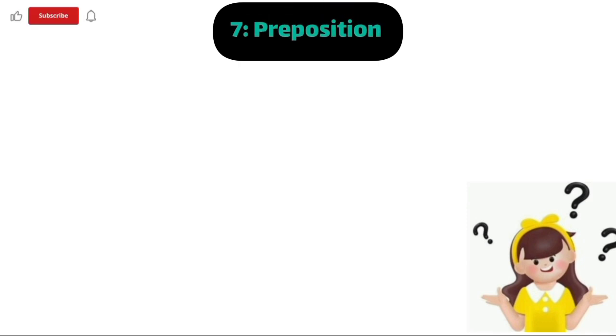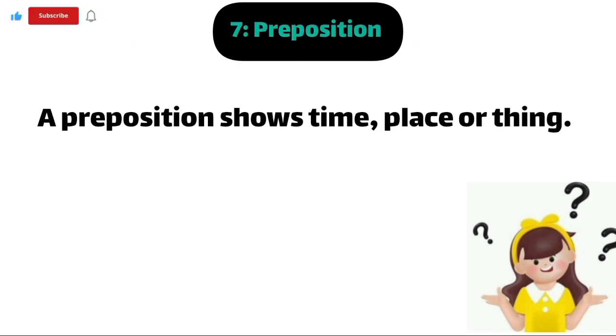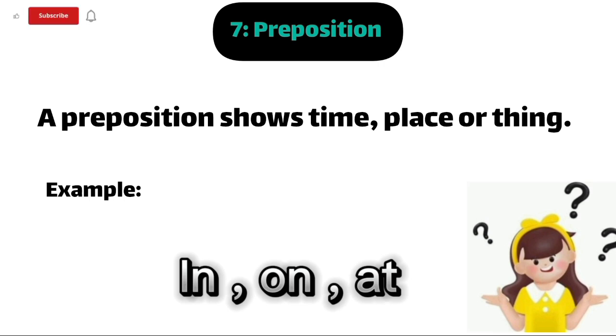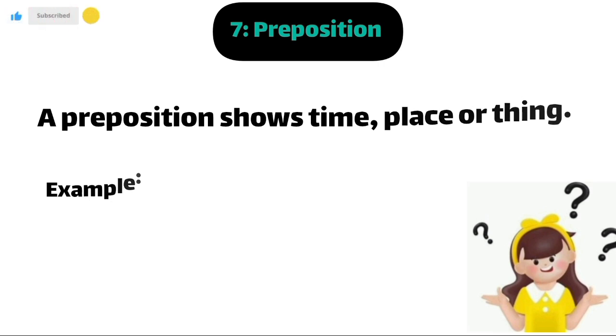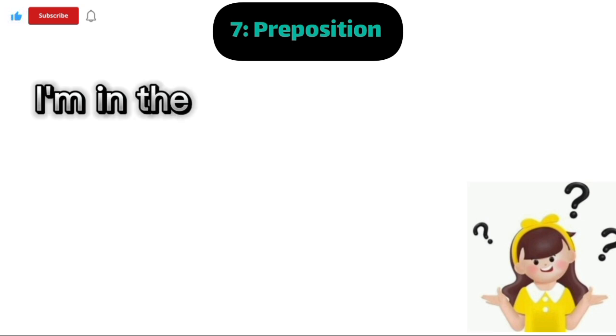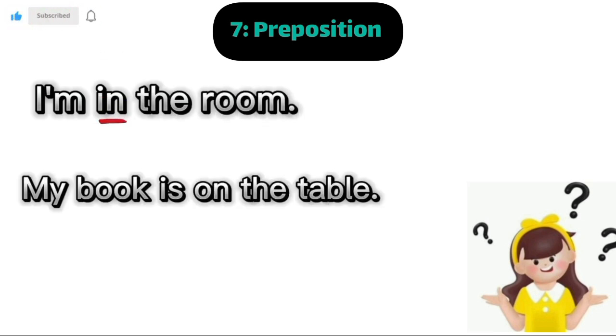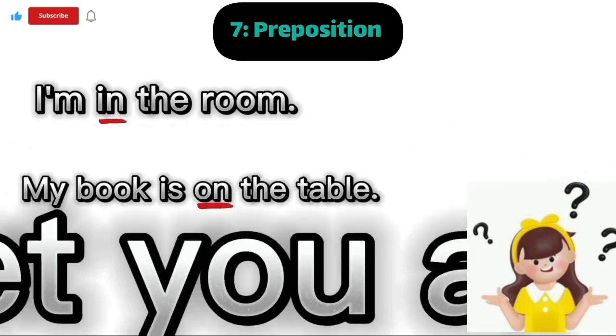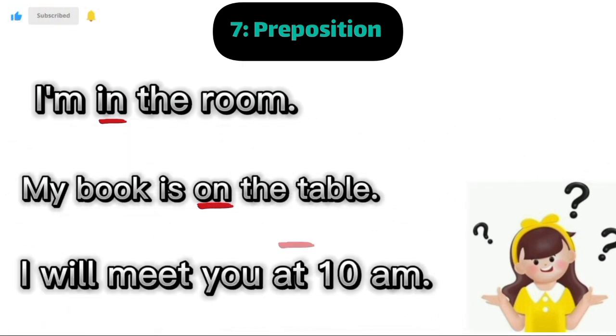Number 7. Preposition. A preposition shows time, place, or thing. Example: in, on, at. These are prepositions. Example number 1. I am in the room. In here is a preposition. Example number 2. My book is on the table. On is a preposition here. Example number 3. I will meet you at 10 a.m. At is a preposition here.